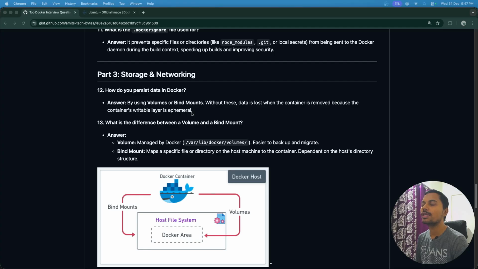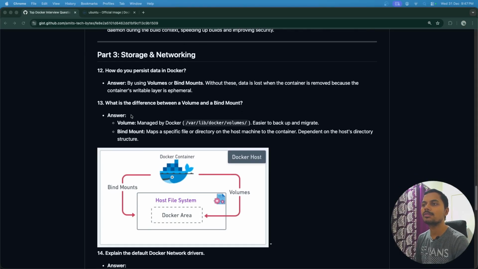Okay, so if we are running some container and we generate some data which is not important, in that case, volumes and bind mounts are not required. But if we are using some important application like a database, or some application which generates some important data, we can't take the risk of storing such important data inside the container. Instead of that, we store that data outside the container by using volumes and bind mounts. Okay, so this is a very important question.